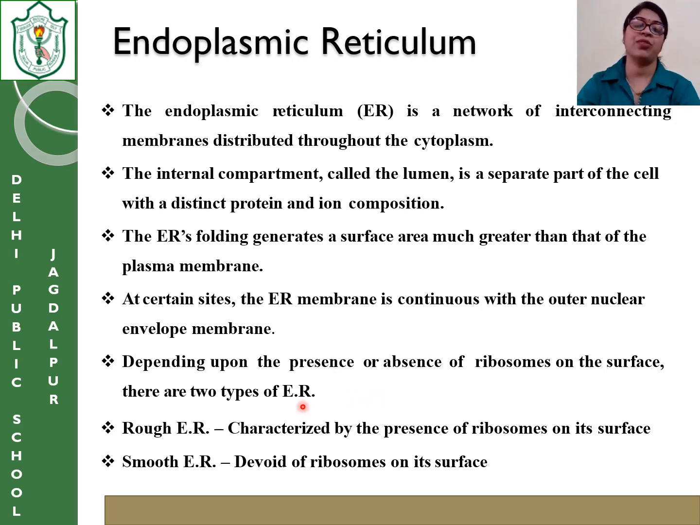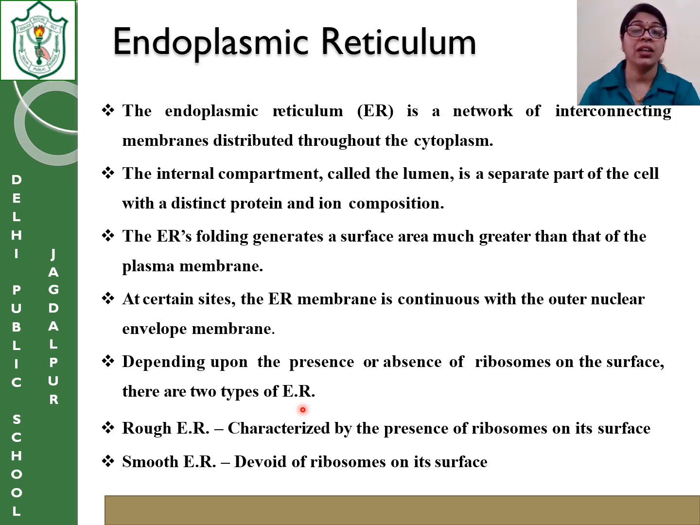There are two types of ER. One is called SER, one is called RER. The area near the nuclear membrane, the edges, the surface of the endoplasmic reticulum is studded with ribosomes, the granular structure. That granular structure helps in protein synthesis in that ER. Okay, that helps in the formation of protein.